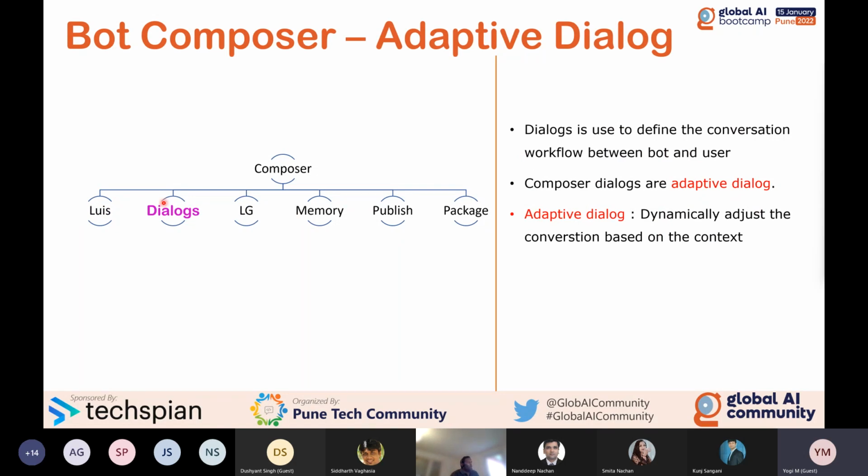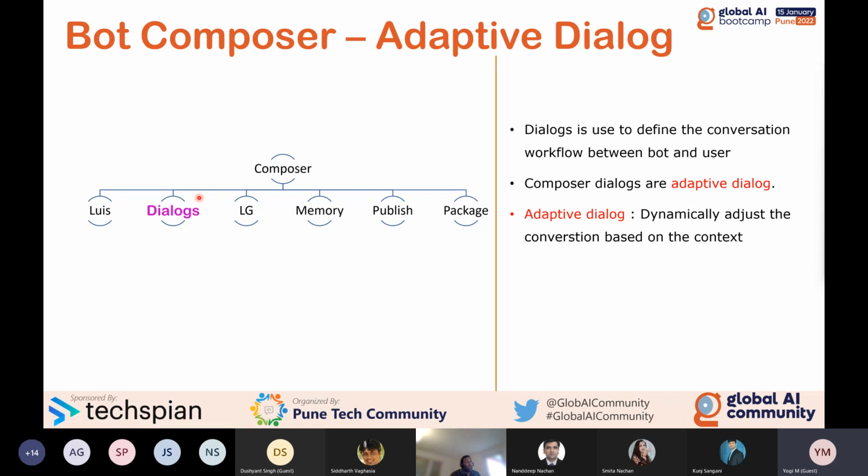Now we are going to talk about the workflow. I receive the input, what should I do? That workflow you have to define. In Composer, the workflow is defined using the dialog concept. A dialog is used to define the conversation between the bot and the user. Once the dialog receives input from the user, it processes it and sends it back to the bot. The bot will take care of the response. So the dialog comes into the picture. In Composer, a dialog is called an adaptive dialog.